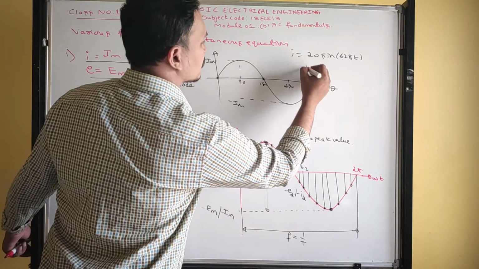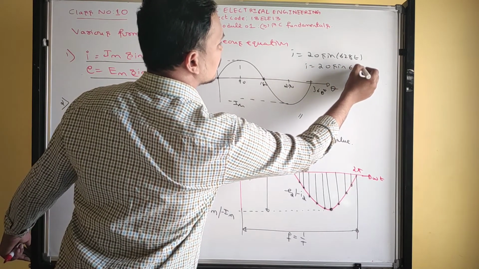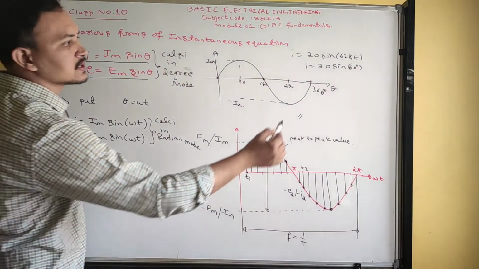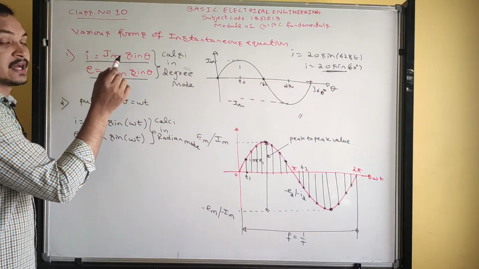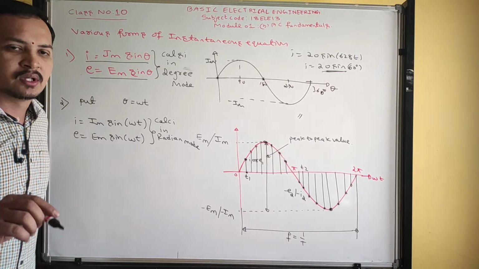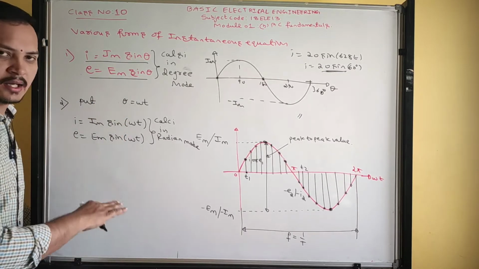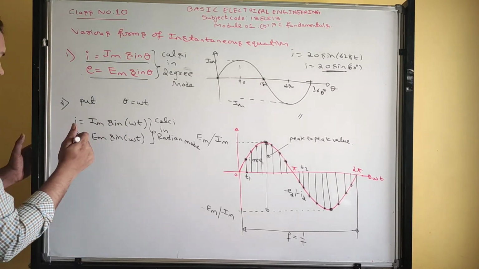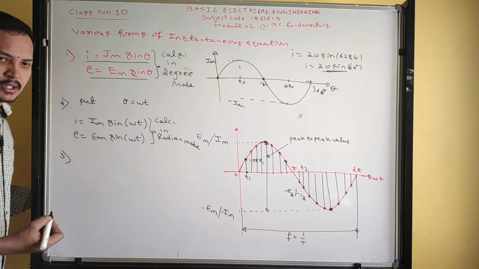Otherwise, they will give like this: i is equal to 20 sin 60 degree. Whenever it is in this form, you should take Im sin theta. 90% in problems, they will specify in the radian mode format. Okay, got it?